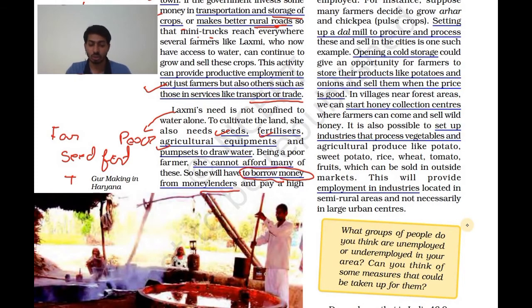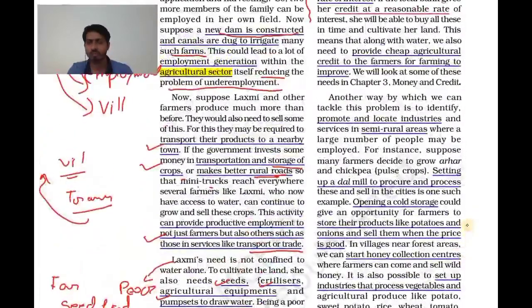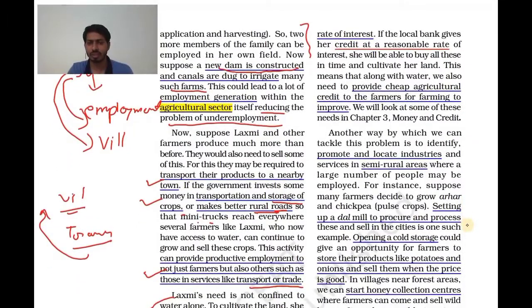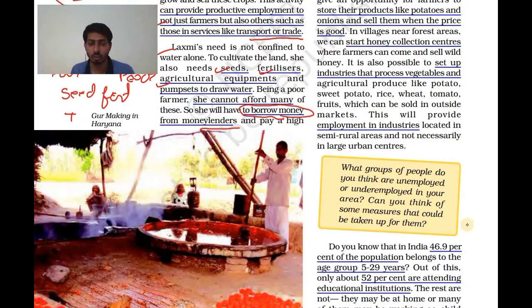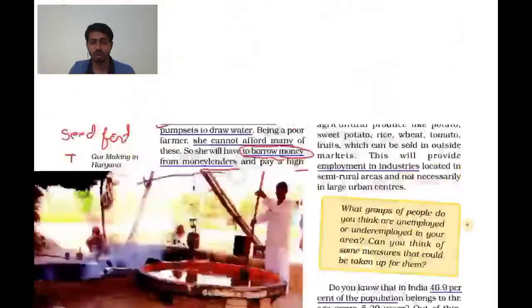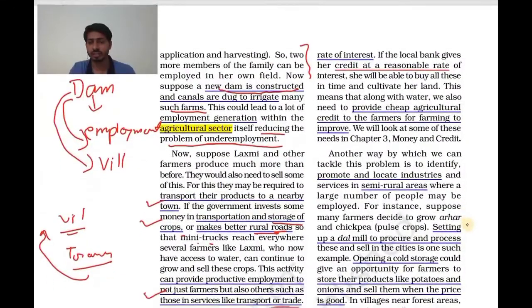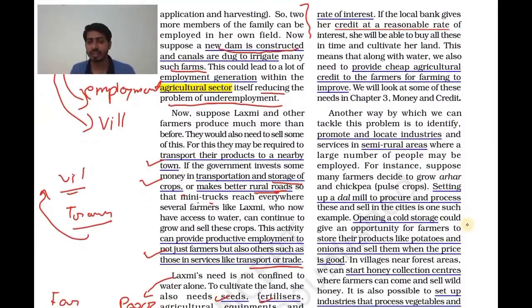She can also go to, don't you think she can go to a bank? Yes. And if she goes to money lenders, what will they do? They will charge a high rate of interest. Okay, high rate of interest. If the local bank gives her credit at a reasonable rate of interest, she will be able to buy all these in time and cultivate her land. So of course here the role of banks in money and credit, we have also discussed some of the points.